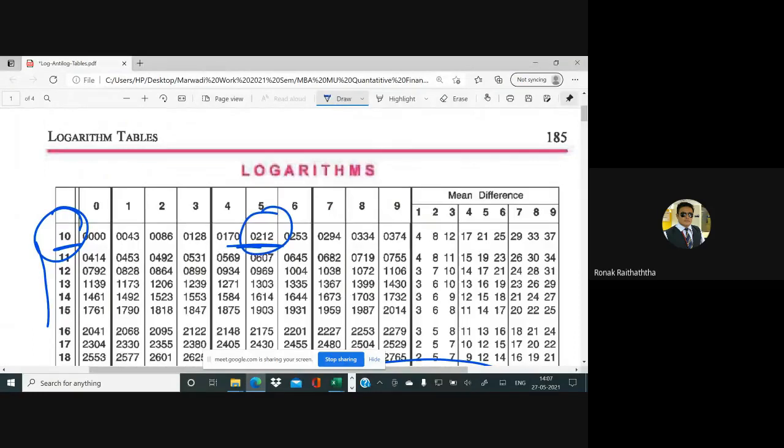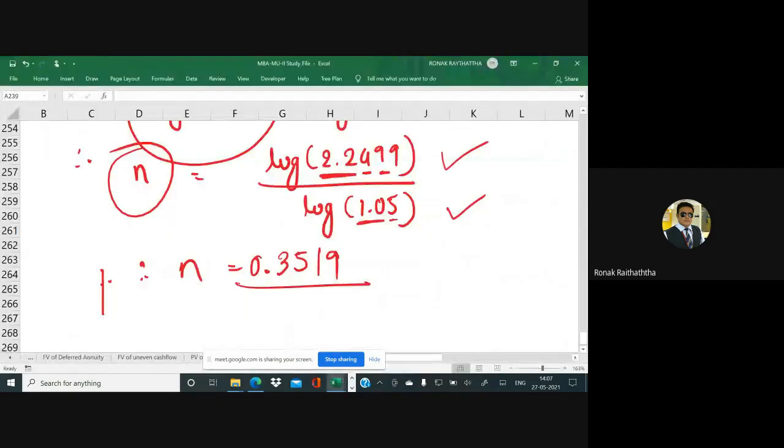There is no 4th digit given to us, so no mean difference is needed. So it is straight away 0212. Again, before the decimal point, how many digits are there? 1 digit, irrespective of the number. You reduce 1 from 1, so your answer should start from 0: 0.0212.